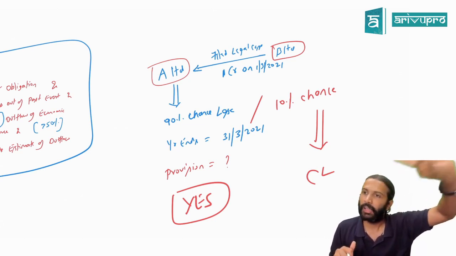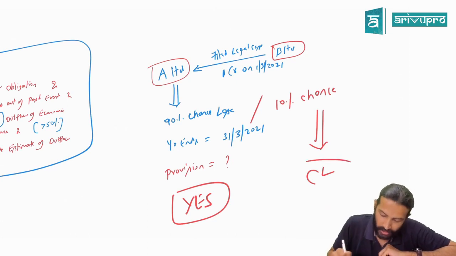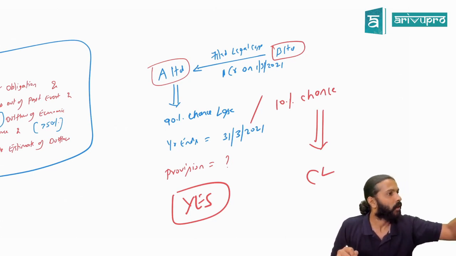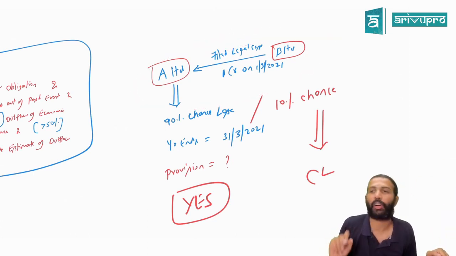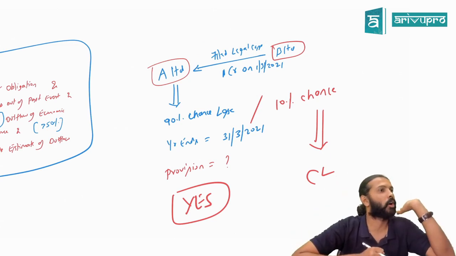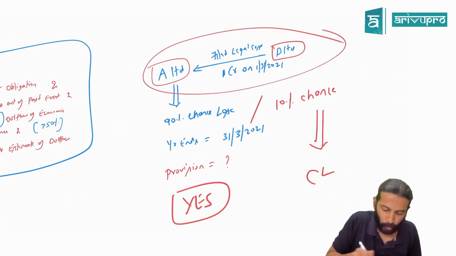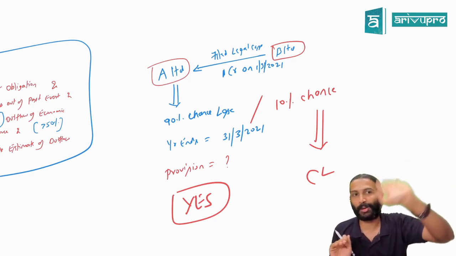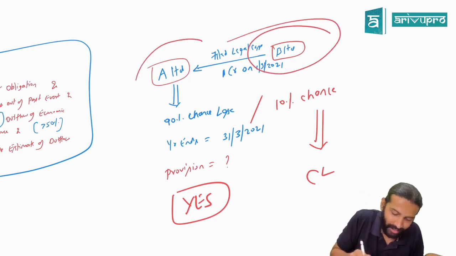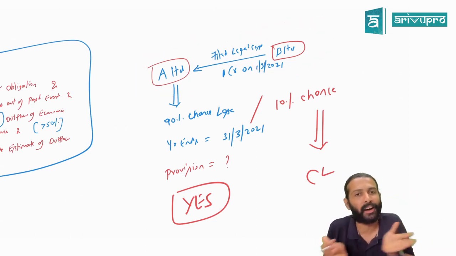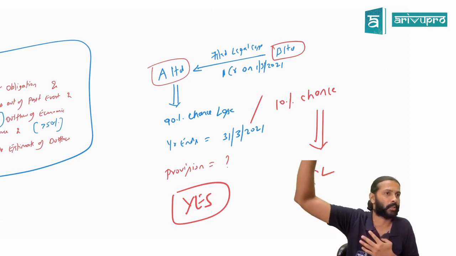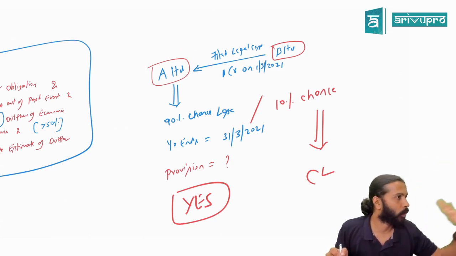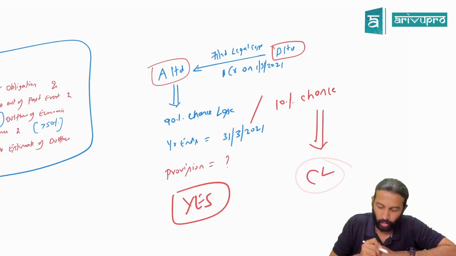Third is what, sir? The existence of this liability will be confirmed on the happening or non-happening of what event? An uncertain future event. When will you know that we have to pay or not? When the judge gives an order. Is the judge's order influenced by A and B? Don't tell me we'll bribe the judge. We can't frame the rules like that. Is the judicial system within A Limited and B Limited's hands, or is it a separate thing altogether? So A Limited and B Limited don't have control over that uncertain future event.